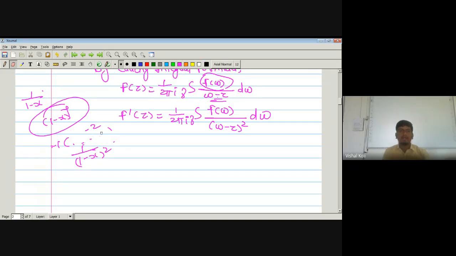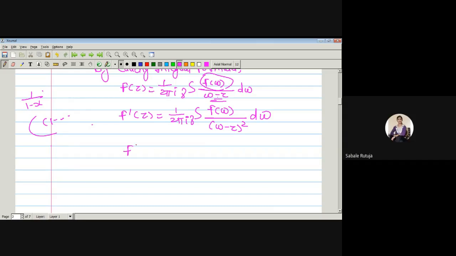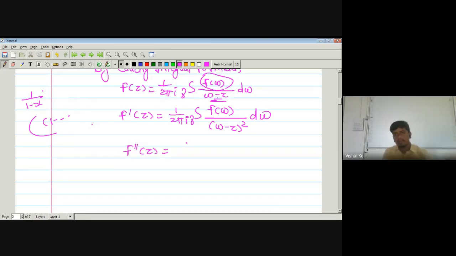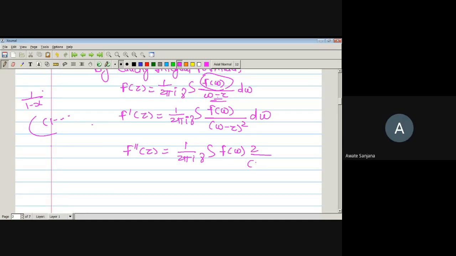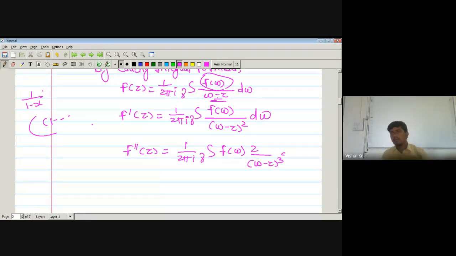Then what is the f double dash of z? Which is nothing but minus 2 into w minus z to the power minus 3 into again minus 1. Yes? Yes sir. Which is again plus 2 upon w minus z cube. So f double dash of z is nothing but 1 upon 2 pi i integration over the curve gamma, f of w into 2 upon w minus z cube dw.